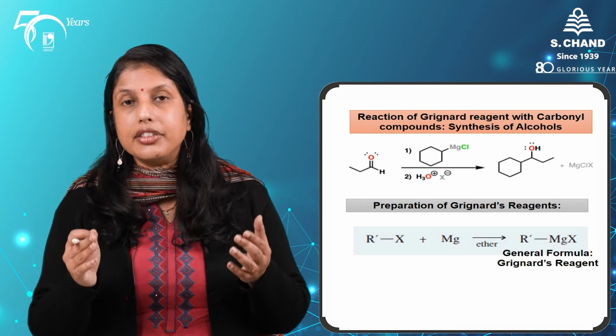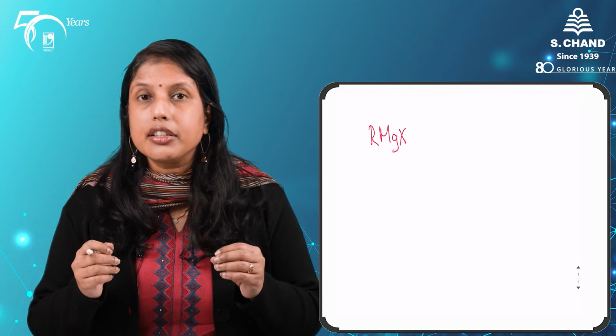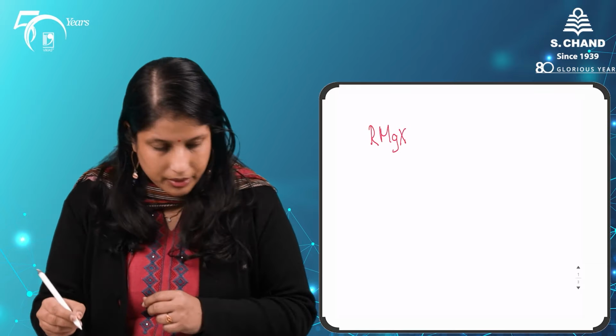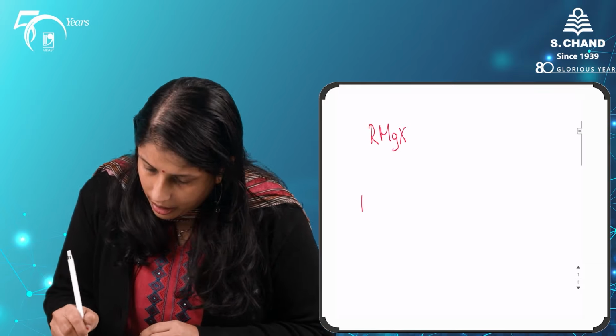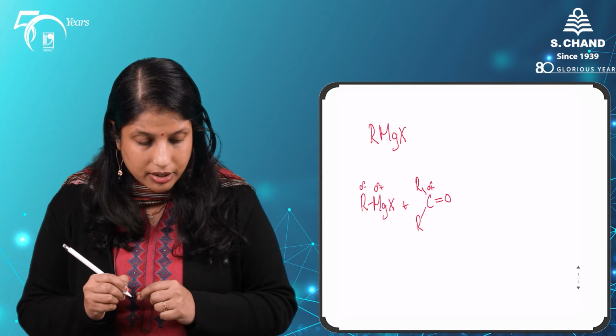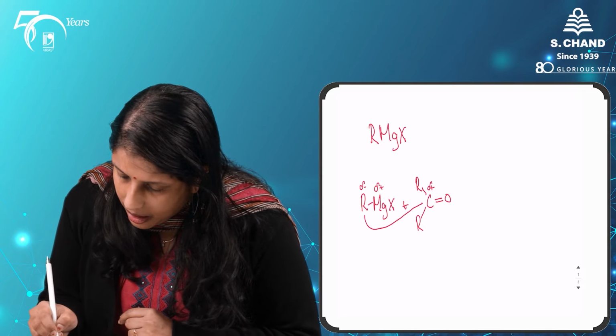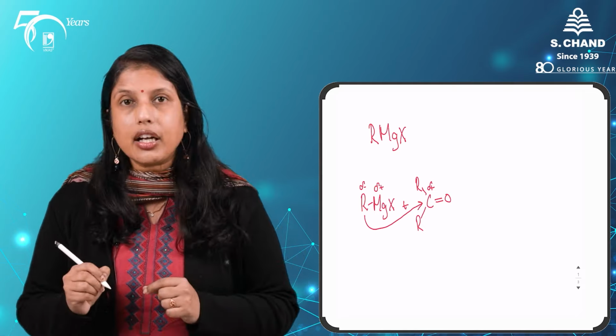So, let's consider the addition of a general Grignard reagent to a ketone. So, I have RMgX and I have a generic ketone. Here again remember that the carbonyl carbon is electrophilic in nature. In my Grignard reagent, magnesium is more electropositive, and so I have the alkyl group with a slight negative charge. So this can now attack the electrophilic carbon of the carbonyl group,